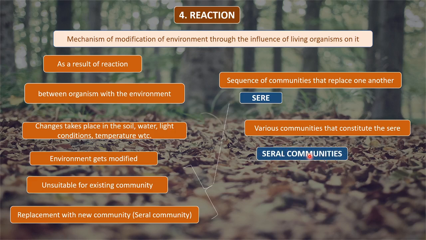So many organisms arrive in that area and then they get replaced. Then the organisms that arrived in place of replacement get replaced again and new organisms come. So these communities that constitute the sere are called seral communities, and the stages are called seral